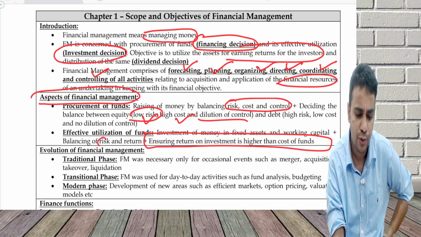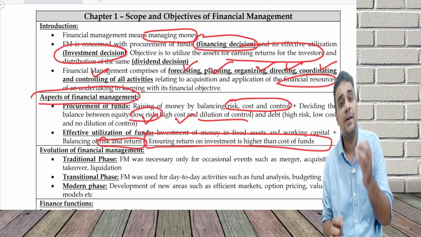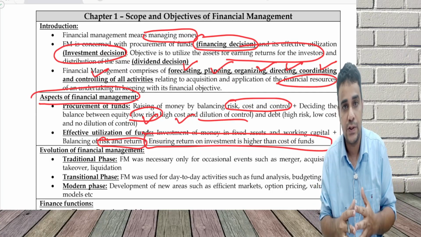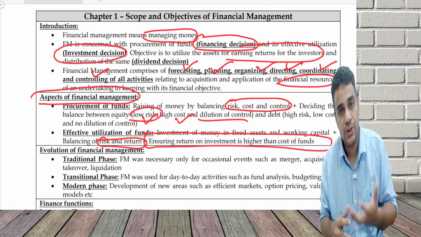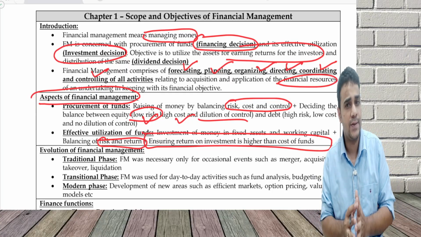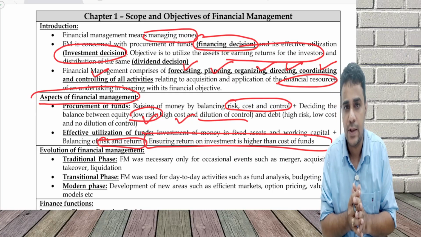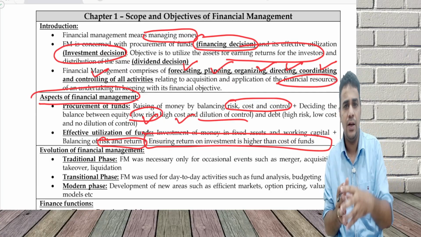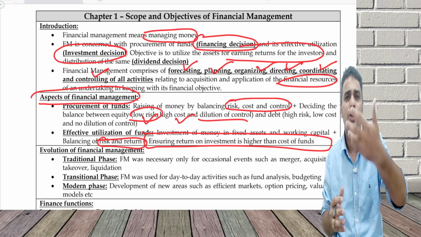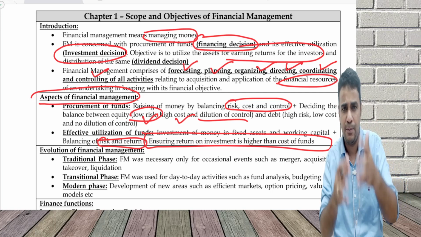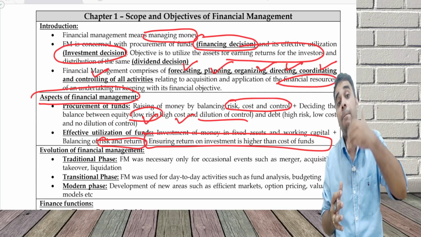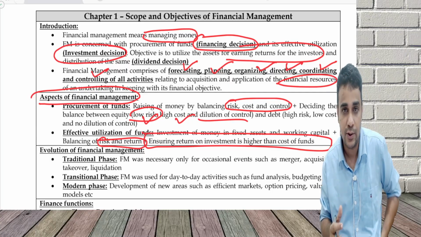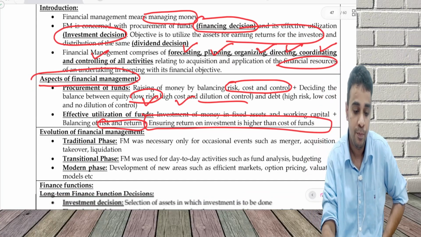One element you need to consider is risk and return. What is risk and return? Take the example of Bharadwaj Institute. If I open another branch in Chennai, the risk can be on the lower side, and return can also be on the lower side, because Bharadwaj Institute is known in Chennai and I'm not going to a new market, so sales may not increase significantly. If I open a branch in another place, risk goes on the higher side, but we can make huge returns also because we are attracting a newer market.